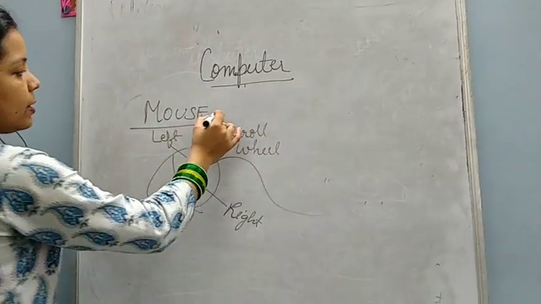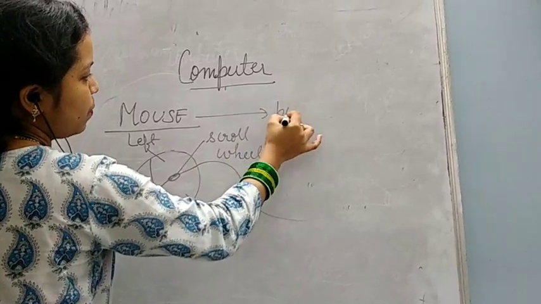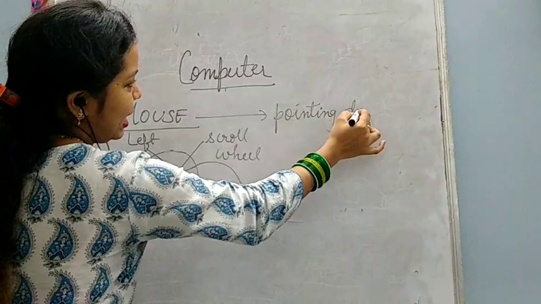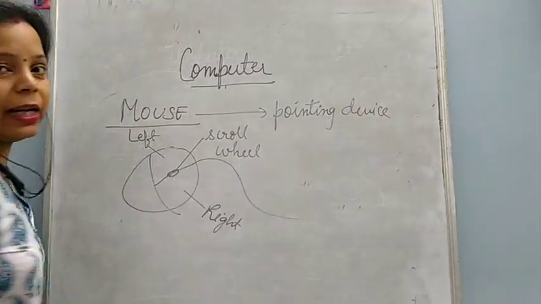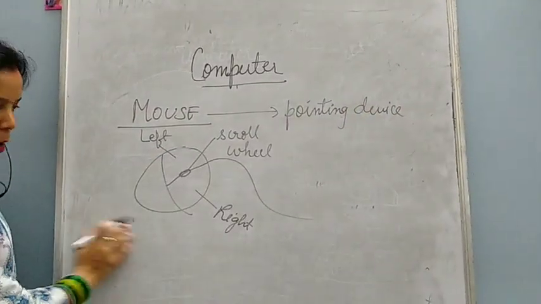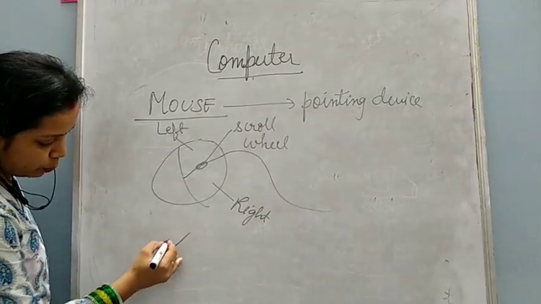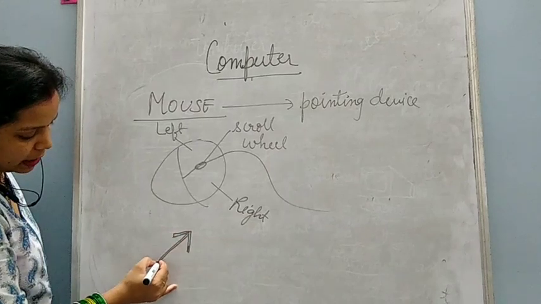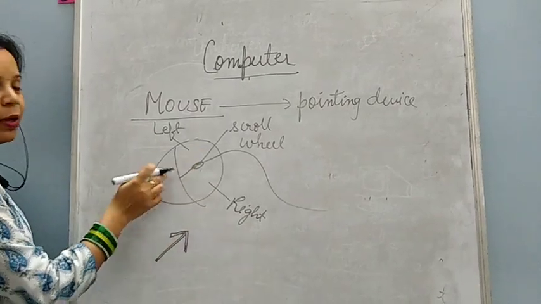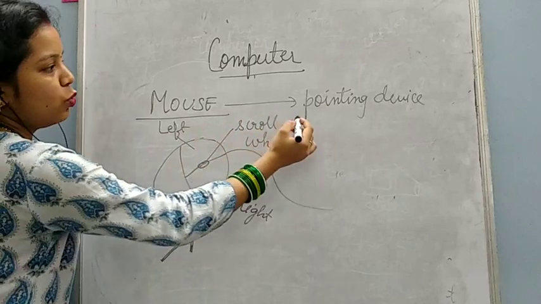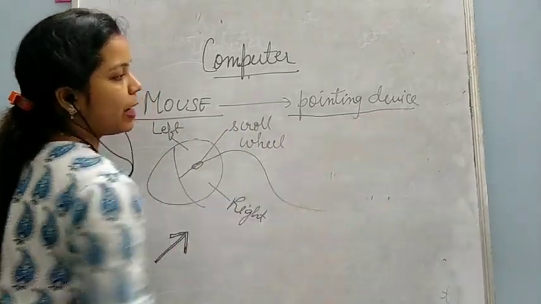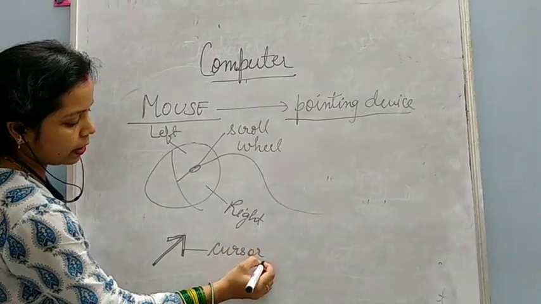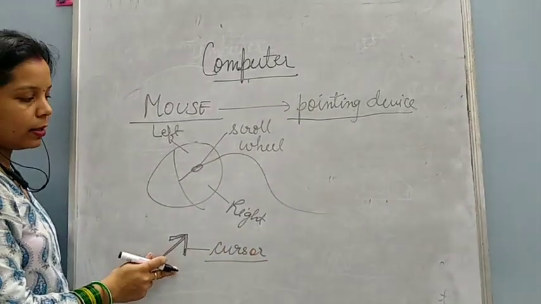This mouse is known as a pointing device. Why is it called a pointing device? Because when we move the mouse on the computer, we see one pointer like this. You might have seen so many times an arrow that moves on the screen when we move the mouse. So that's why it is known as a pointing device, and this arrow is known as the cursor. The name of this arrow is cursor.